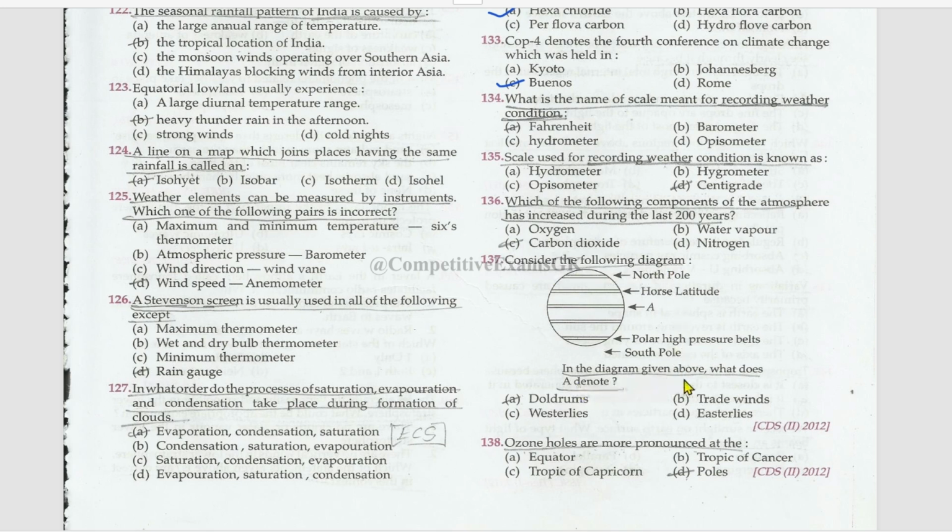In the diagram given above, what does A denote? This is the North Pole and this is the horse latitude. A denotes the doldrums, and this is the polar high pressure belts and this is the South Pole. So A is called the doldrums. Ozone holes are more pronounced at the poles.